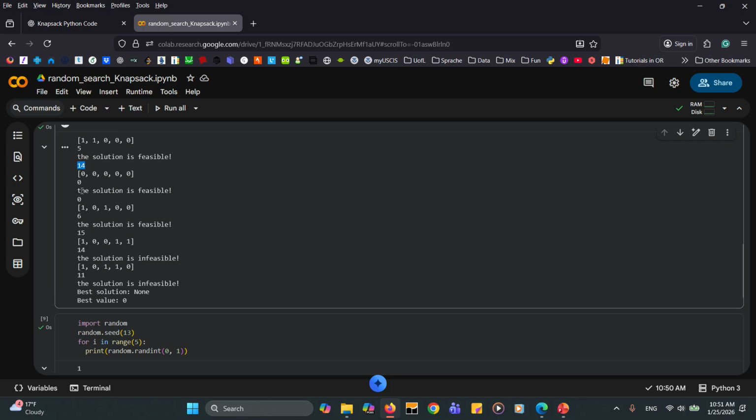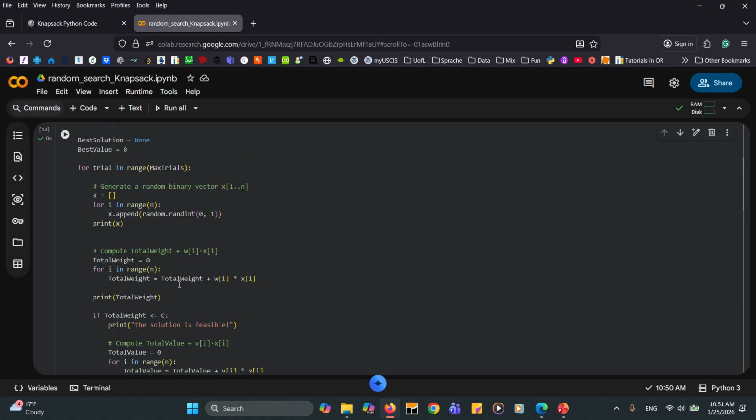The total weight is 0, the solution is feasible, and the total value is equal to 0. And then we have this solution, the total weight is 6, so the solution is feasible, and the objective function equals 15. And then we have this solution, the total weight is 14, the solution is infeasible. The next one is this one, the total weight is 11, and the solution is infeasible.